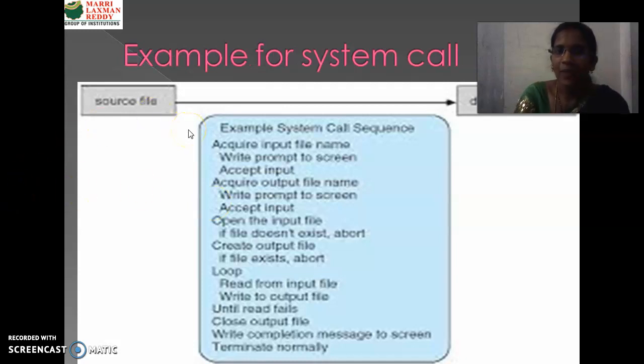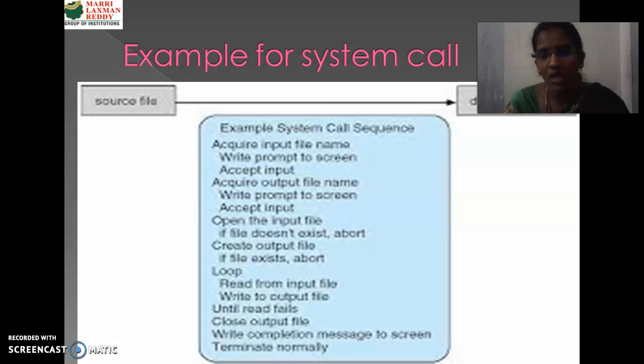This is an example of a system call. Suppose we want to read data from the source file and write data into the destination file. Then how are the system calls generated? For example, first we have to acquire the input file name.